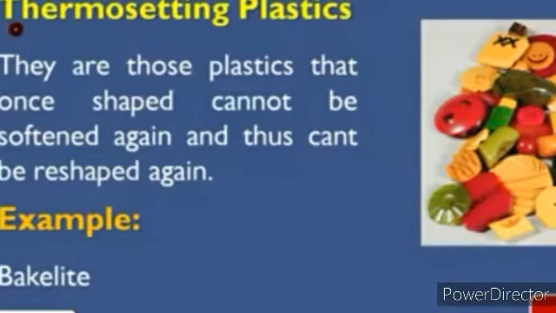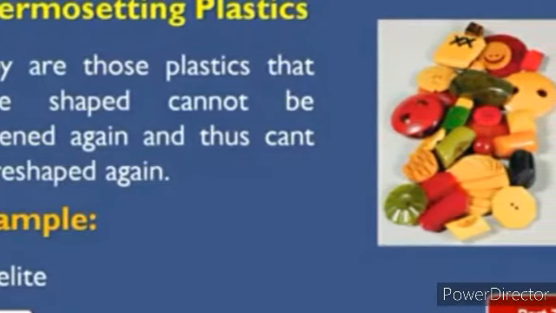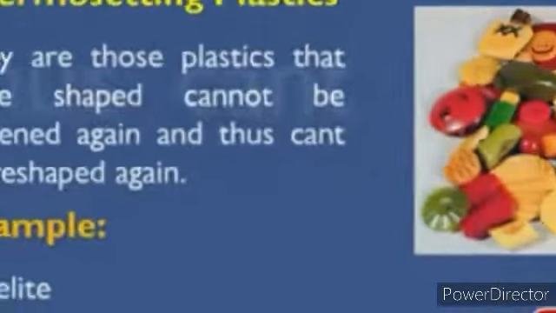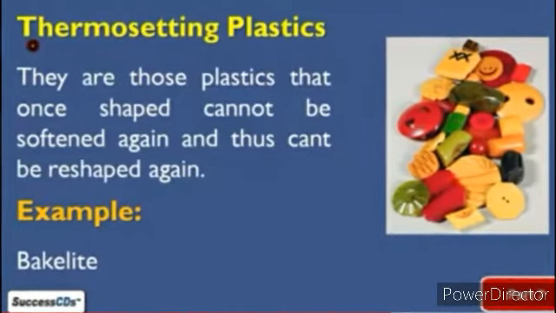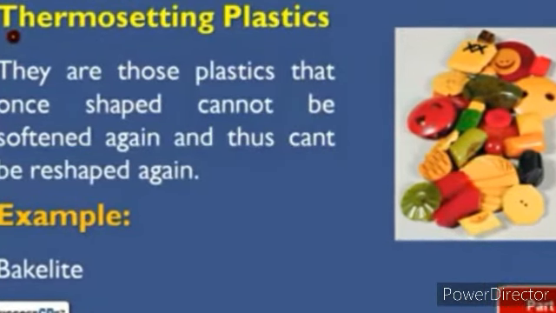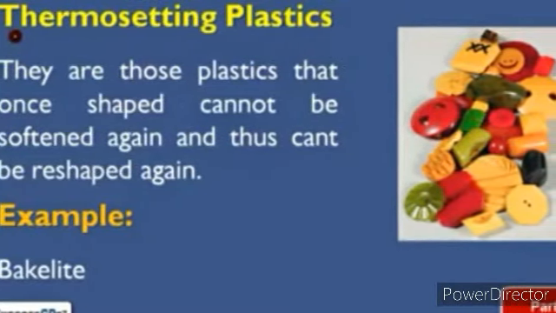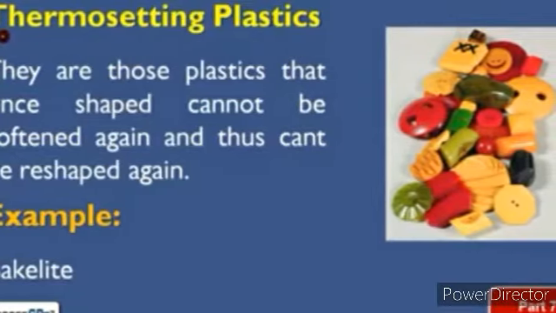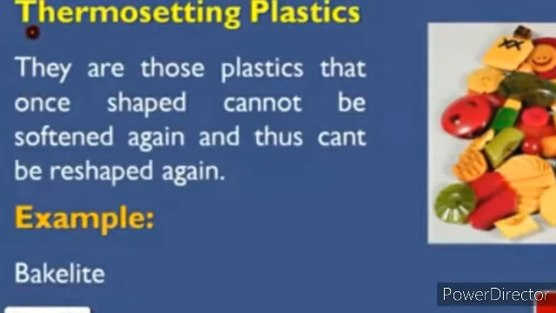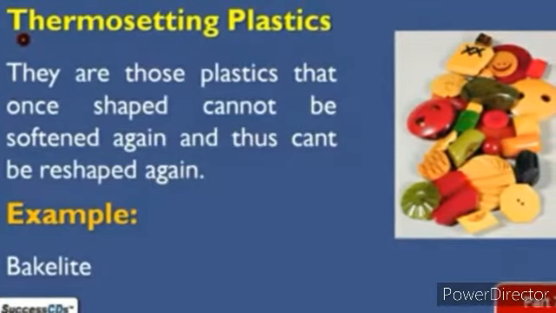Another category we have is thermosetting plastics. Thermosetting plastics are those plastics that once shaped cannot be softened again and thus can't be reshaped again. That means once set, the shape won't be changed after melting. An example of thermosetting plastics is bakelite. Bakelite is a kind of plastic which you cannot mold or reshape again and again. As you can see in the figure, all these materials are made up of thermosetting plastics. That means once shaped, it cannot be reshaped again.